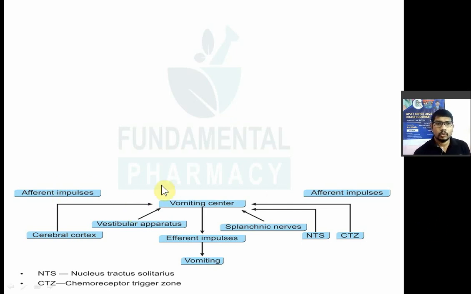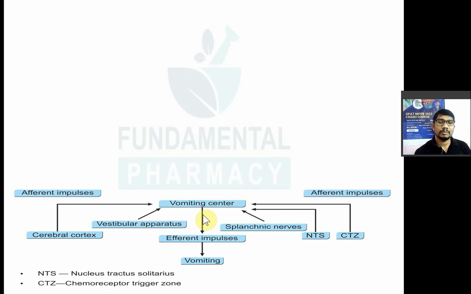So vomiting is nothing but the signal given by the vomiting center. So vomiting center is nothing but the higher center located in the medulla oblongata. Vomiting center is the center in the medulla oblongata which gives efferent impulse to the GIT to produce vomiting. Vomiting center क्या करता है? एक सिग्नल भेजता है किसको? GIT को, to produce a vomiting. बट ये कब सिग्नल भेजता है? जब इसको सिग्नल आता है. जब वोमिटिंग सेंटर को सिग्नल आएगा तब ये सिग्नल भेजेगा इमेसिस के लिए, वोमिटिंग के लिए.